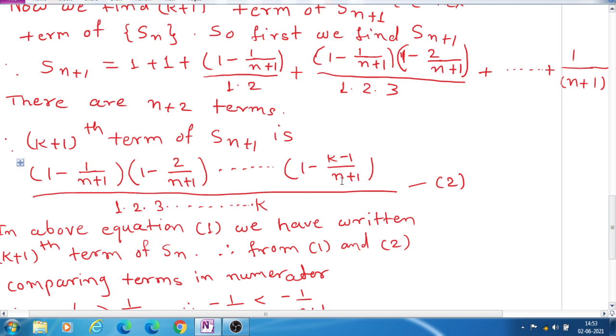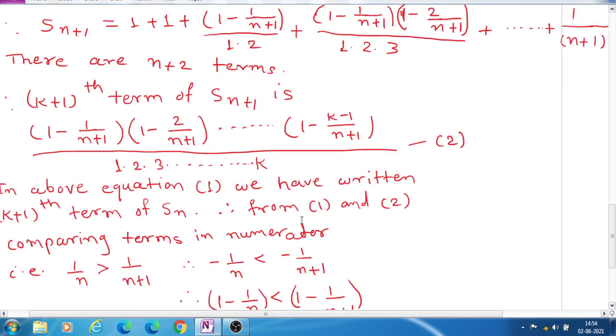And in the denominator, 1 into 2 into up to k. So this is the k plus 1th term of Sn plus 1. Now we have to compare these two k plus 1th terms.